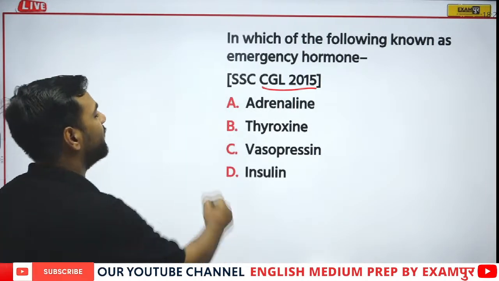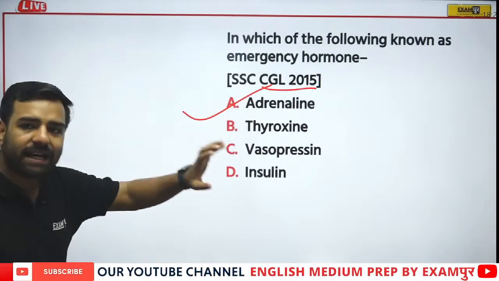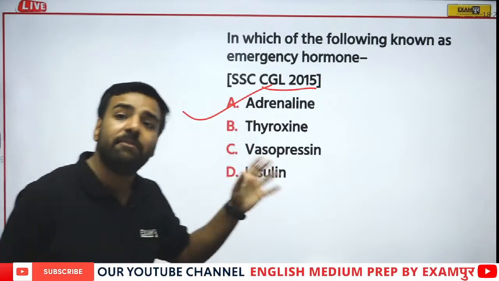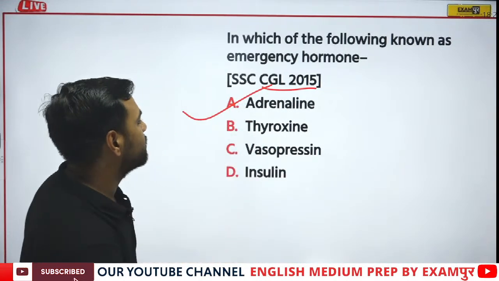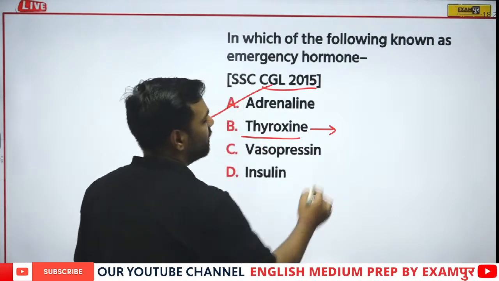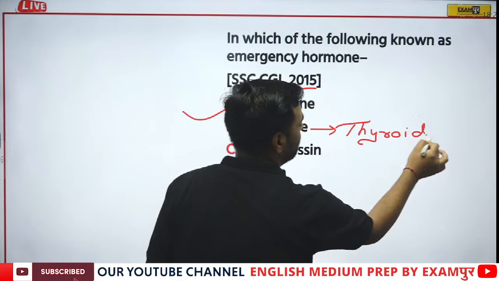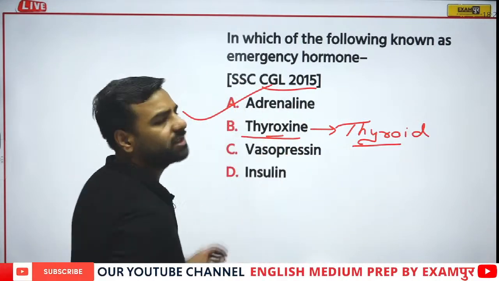A. Very true. It is actually your adrenaline hormone, which is directly helping you out in the emergency situation. So yes, that's true. Adrenaline is going to be the correct answer. If I talk about this thyroxine, it is released from the thyroid gland. You can just have a look, thyro. You can just relate it from here.